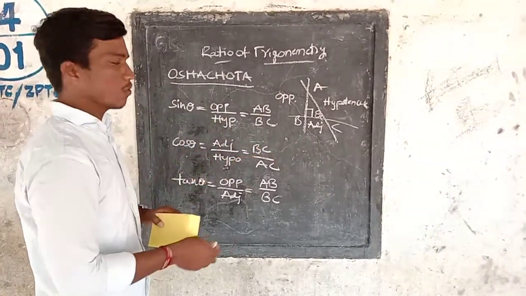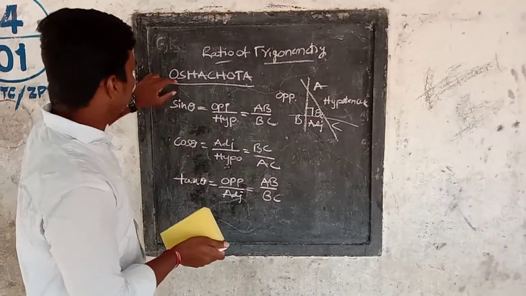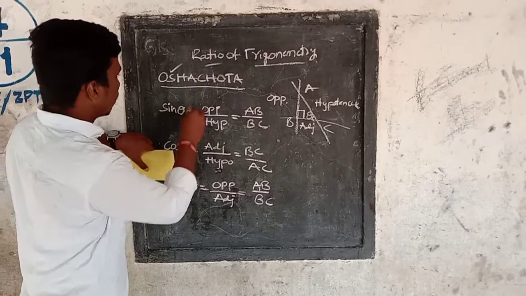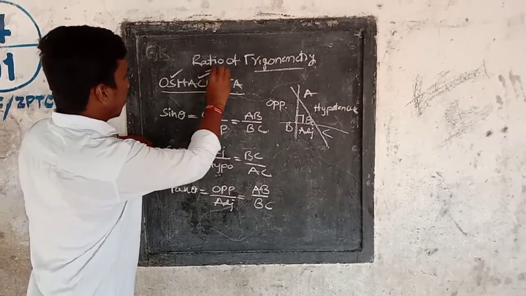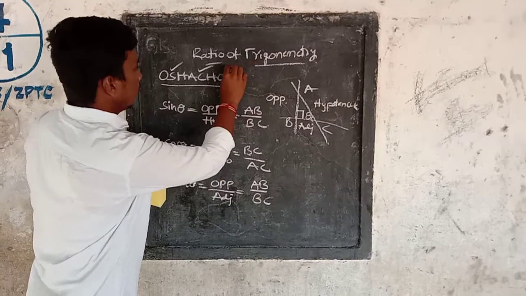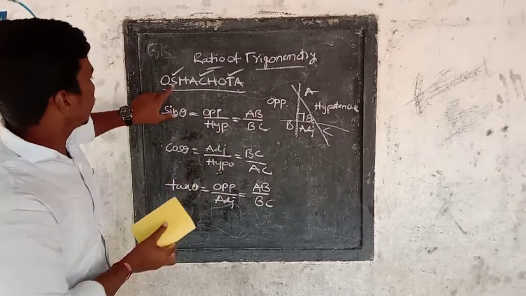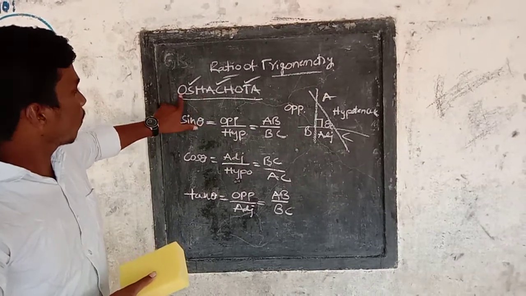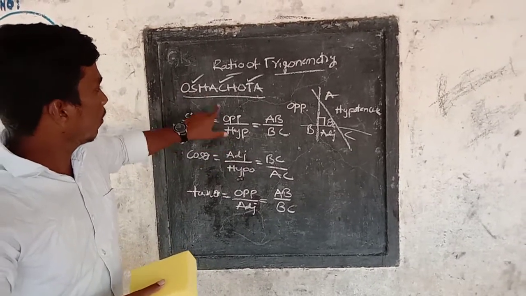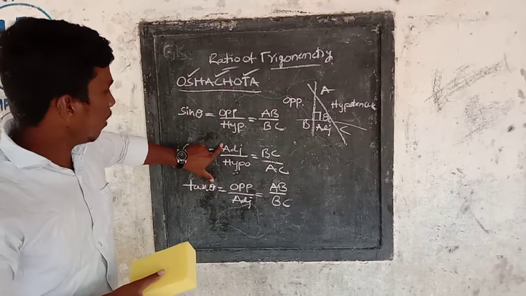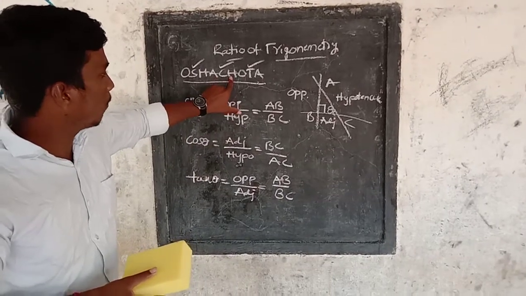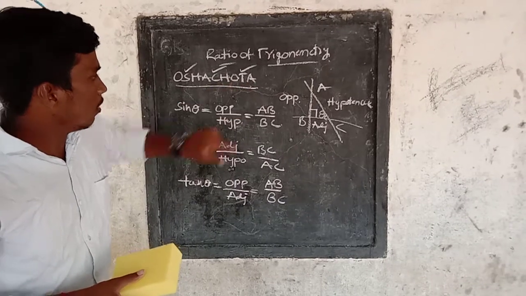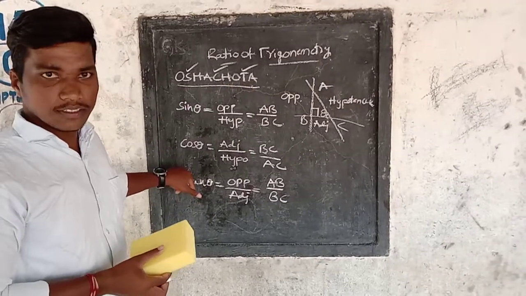How? Sin theta, tick; cos theta, C, tick; and tan theta, tick. Here sin theta is opposite upon hypo, cos theta is adjacent upon hypo, and tan theta is opposite upon adjacent. Are you clear?